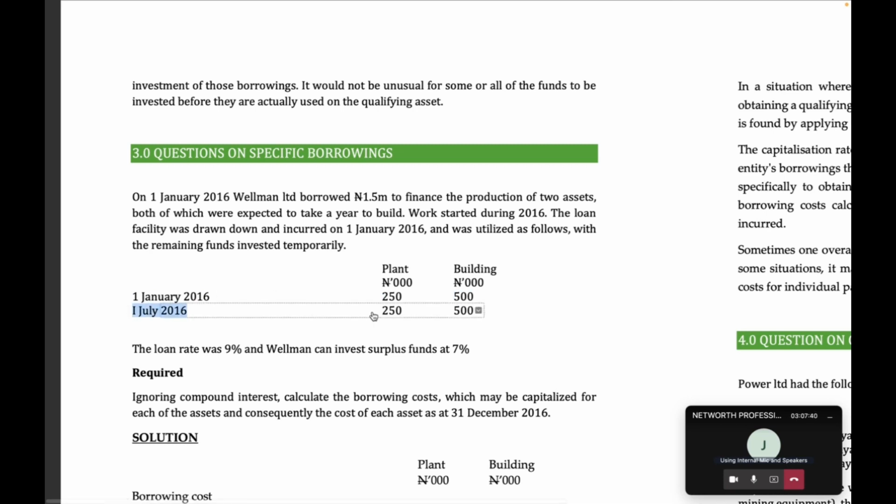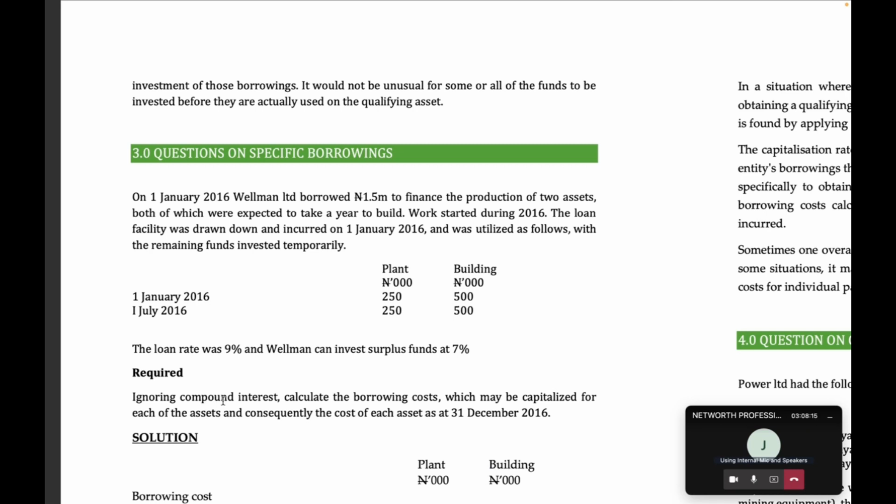They didn't start spending the remaining money, 250 for plant, 250 for building, until June 1st, 2016. What that goes to show is that from January to end of June, they had 250 plus 500. They had an extra amount of almost 750,000, which the question told us they could have invested, right? So we're now told that the loan rate is 9%, and Wellman can invest surplus funds at 7%.